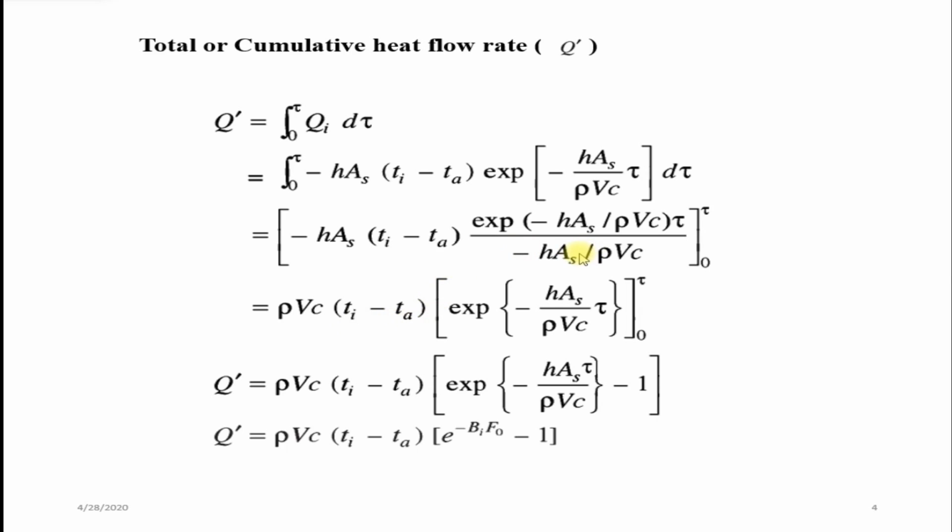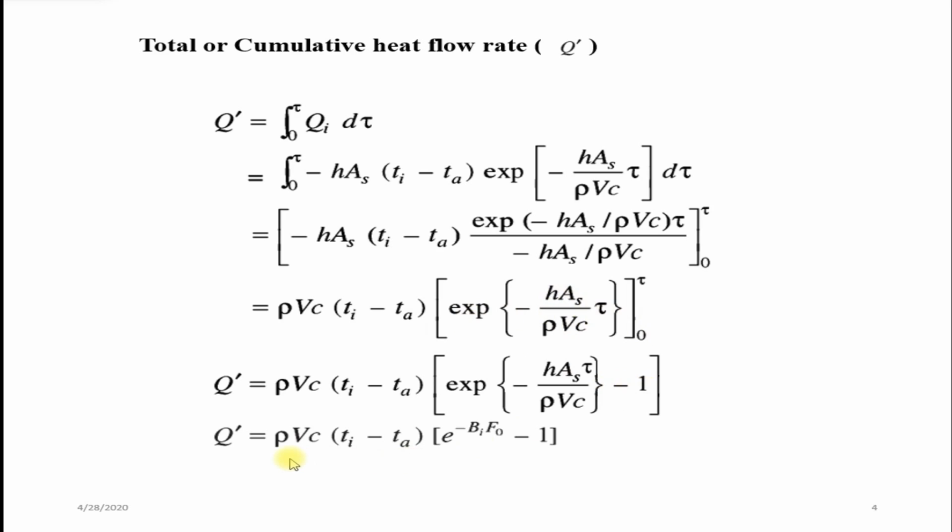Then the term e power minus h into area divided by rho V C into tau, you have to put the limits 0 to tau. You will get rho V C into (Ti minus Ta) into exponential of minus h into area into tau divided by rho V C, minus 1. If you put the upper limit first, you get the same term, minus the lower limit, that is e power 0, that is 1.